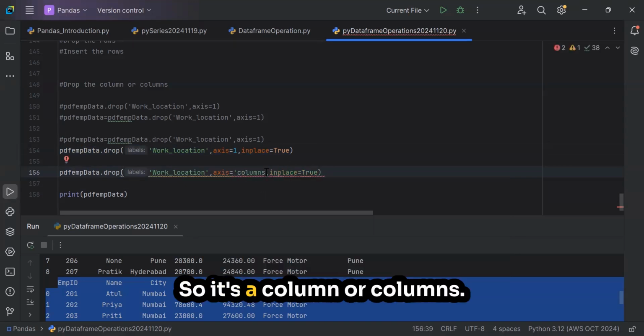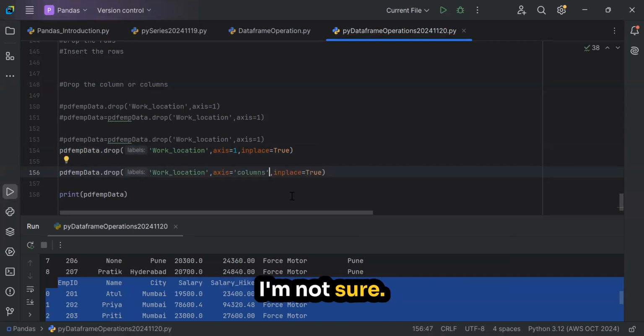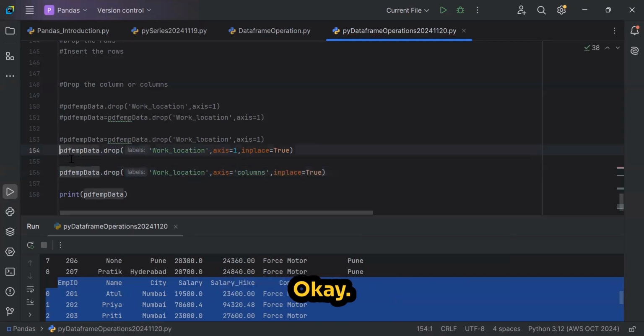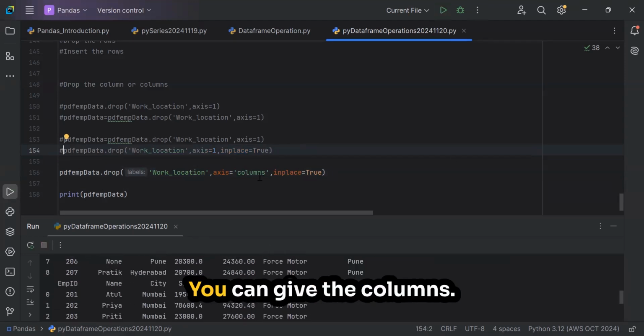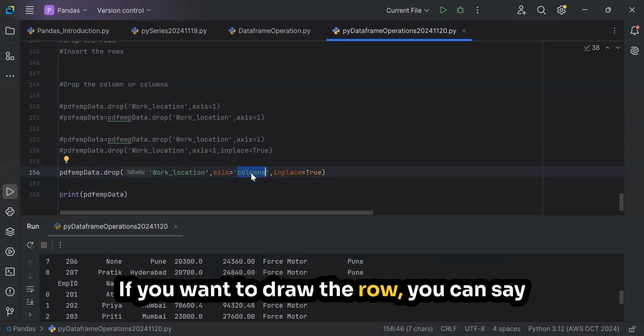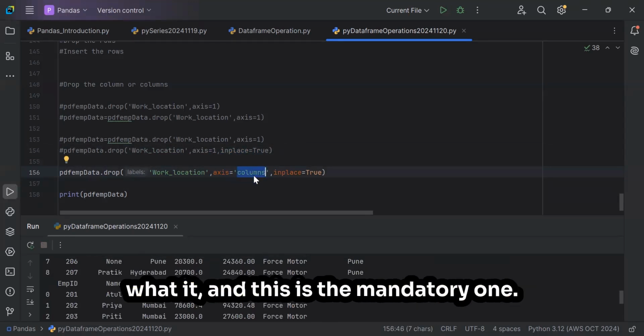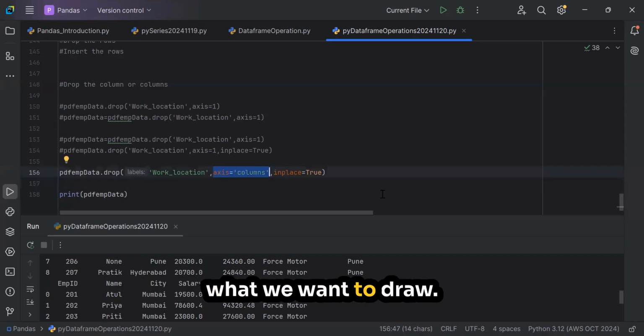I'm not sure if it's column or columns. Let's try. Yeah, it's working. You can give the columns. If you want to drop the row, you can say rows. Got it? And this is the mandatory one. We should provide what we want to drop.